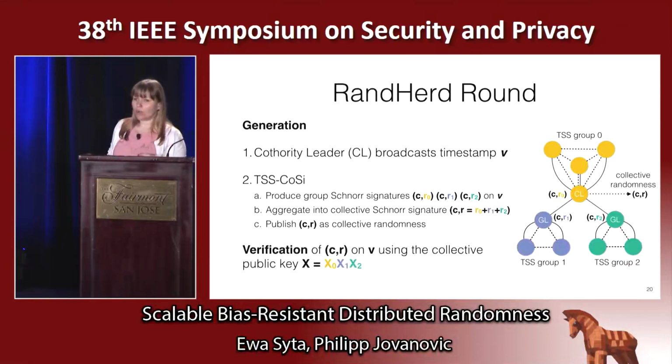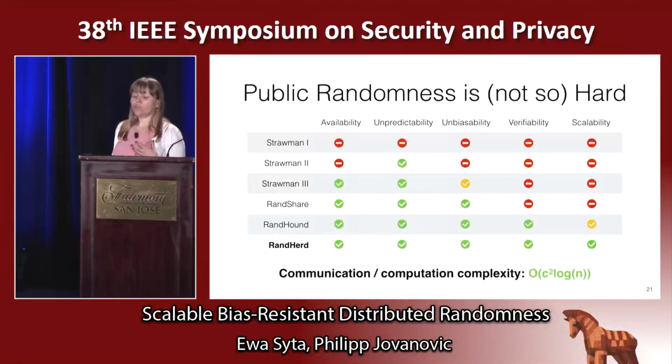Verification is nice and simple. Our random output is CR, the collective Schnorr signature on a timestamp, and it can be checked as a single Schnorr signature under the collective key of RandHerd. This approach allows us to achieve all the properties we set out to achieve. And specifically, it allows us to get much better scalability simply because we achieved logarithmic performance given a constant group size C.